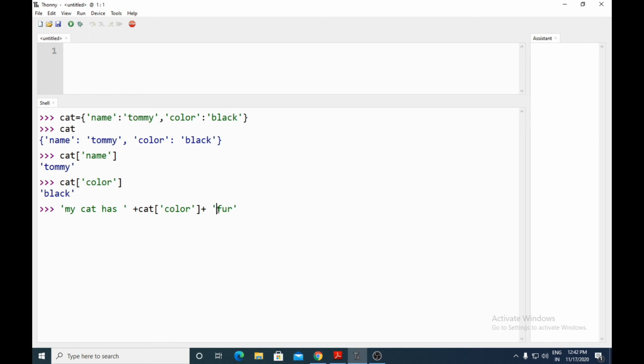I'll give some spaces here. Enter. So what it gives is my cat has black fur.